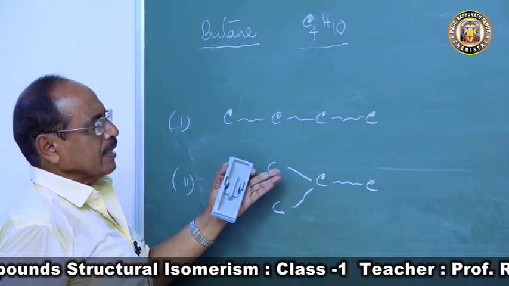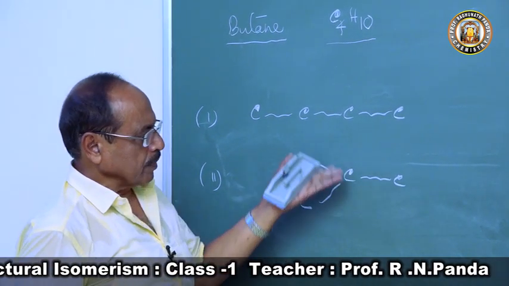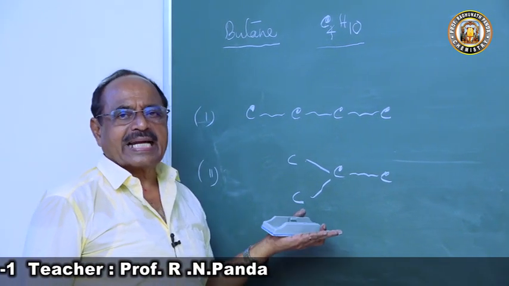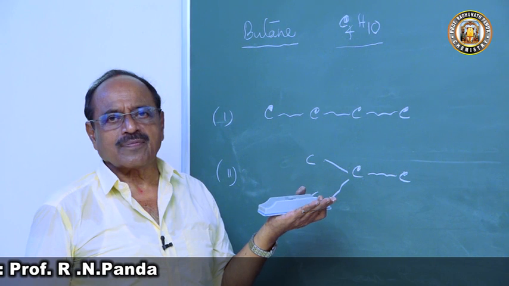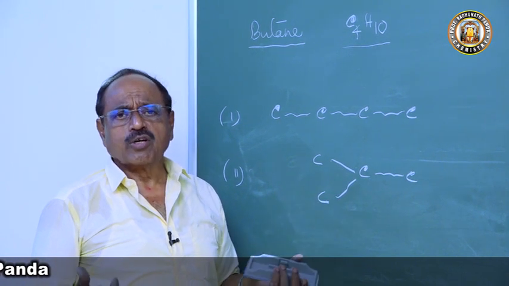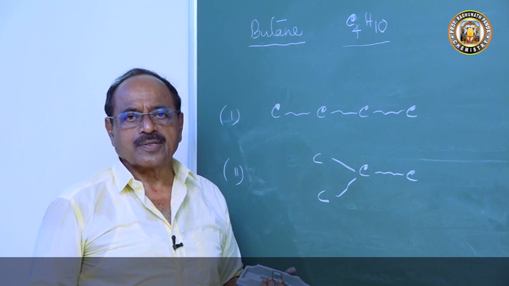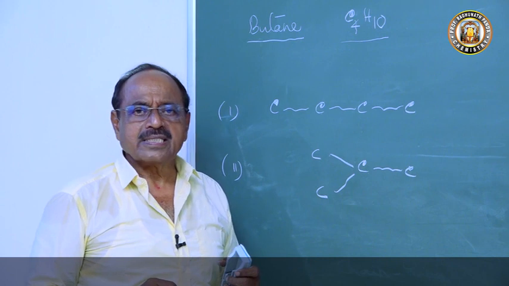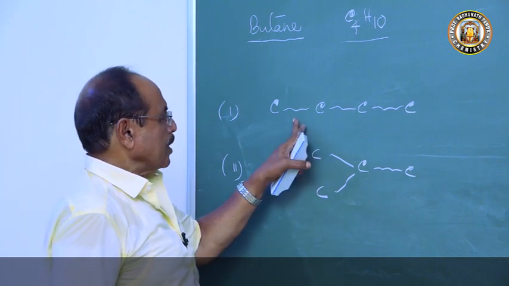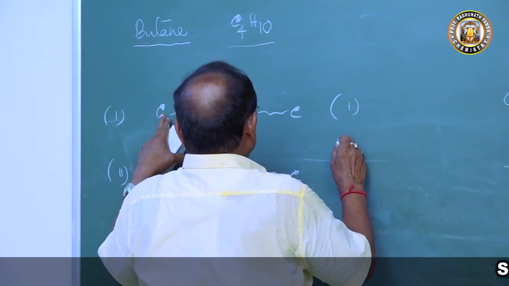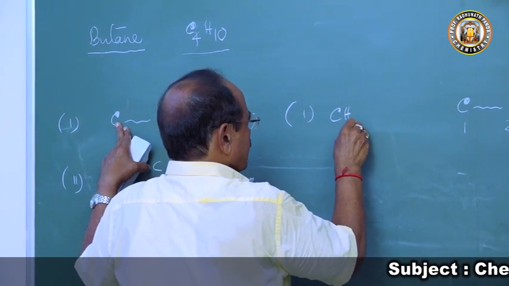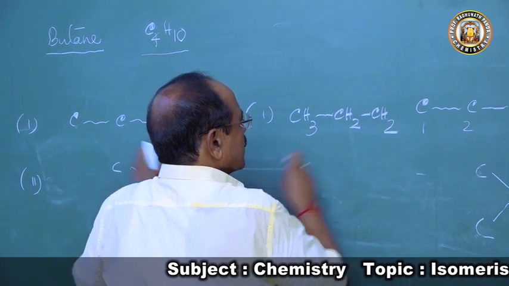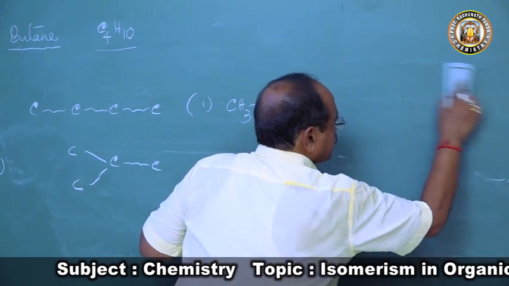So what the rule says: write the carbon atoms in different possible chains, and satisfy the tetravalency of carbon by writing hydrogen atoms. While writing the structure of an organic compound, you have learnt to write the possible carbon-carbon chain and satisfy the tetravalency of carbon by hydrogen. So in structure 1, we can write 1 CH3, then 2 CH2, then 2 CH2, then 1 CH3.